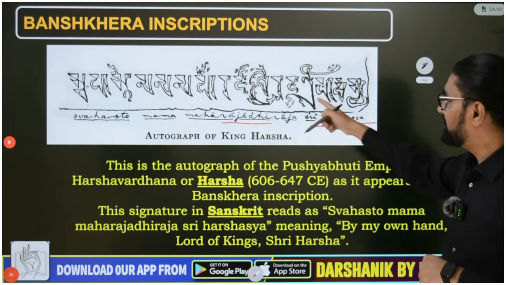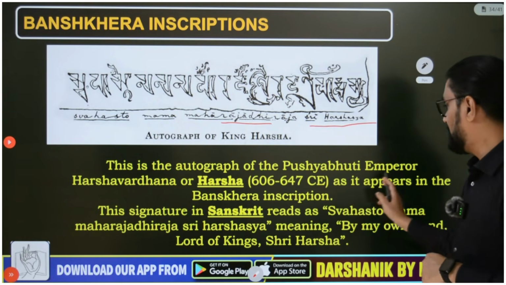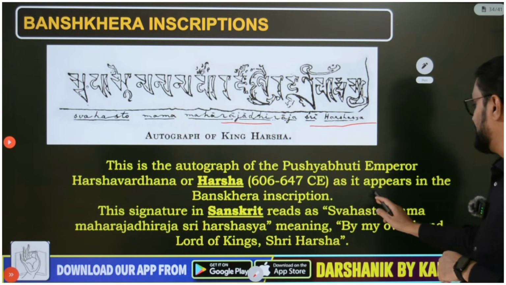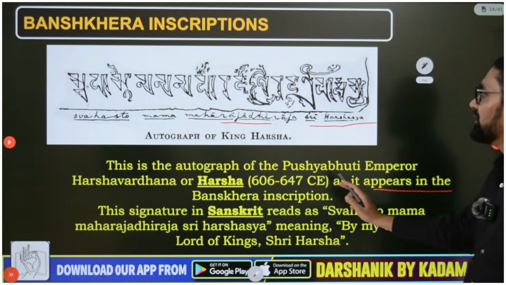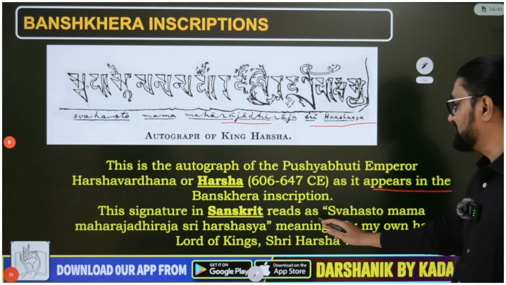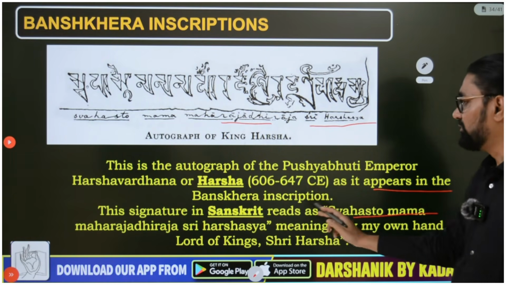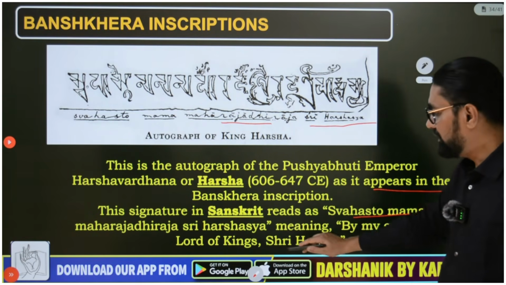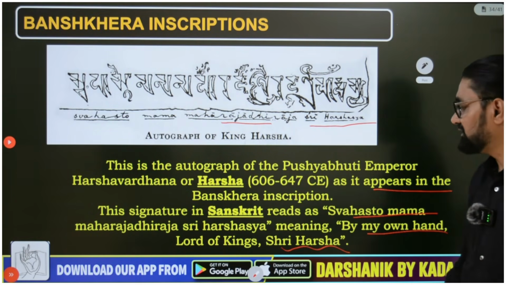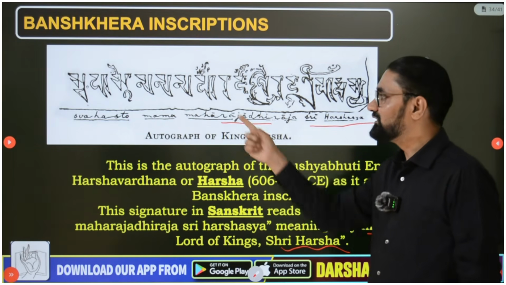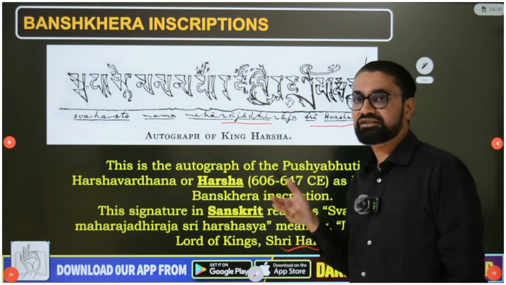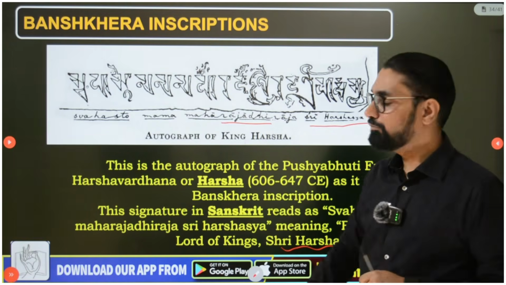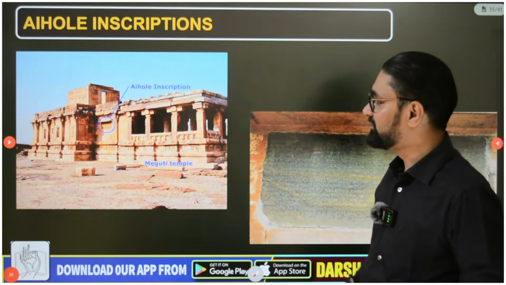The signature in Sanskrit reads Swahasto Mama Maharajadhiraj Sri Harsha, meaning by my own hand, Lord of the Kings, Sri Harsha. This is the signature of Harsha and its translation, so the Banskera inscription is very important.